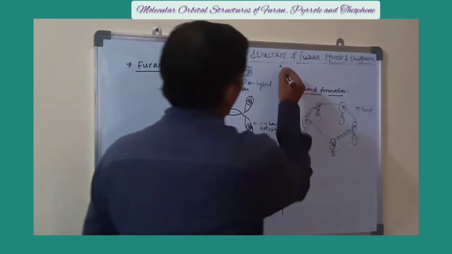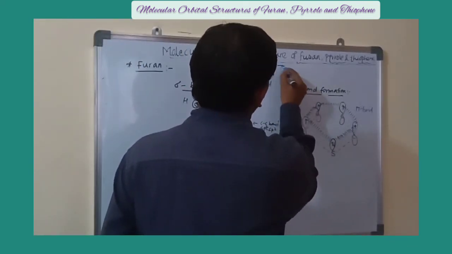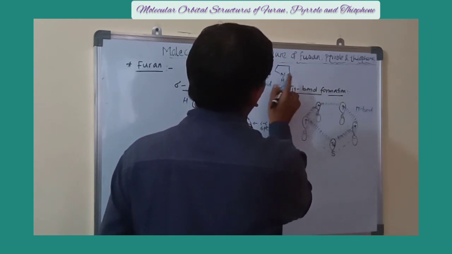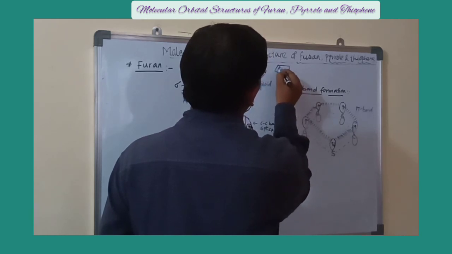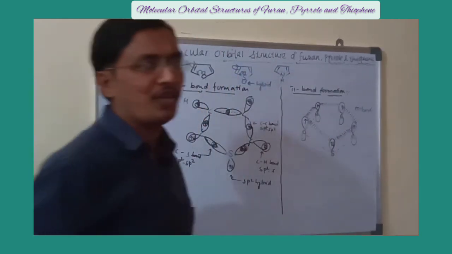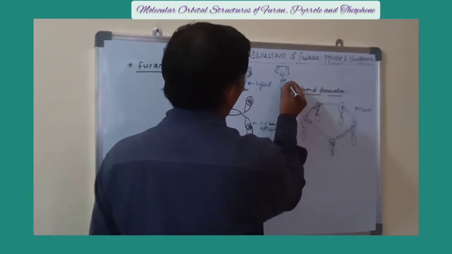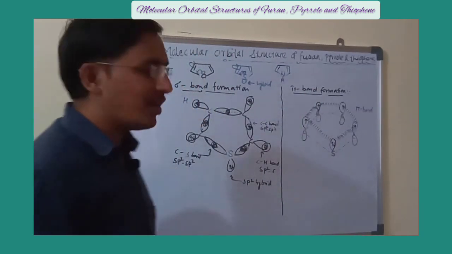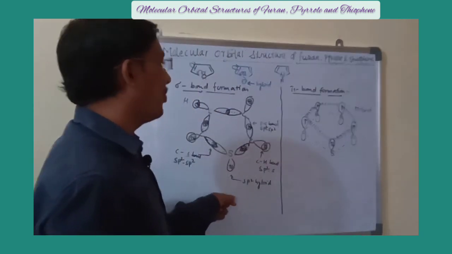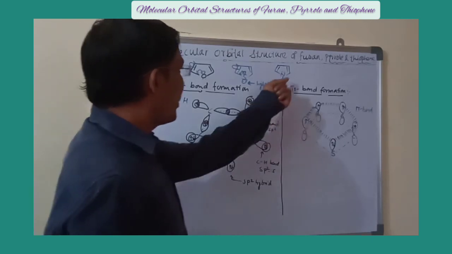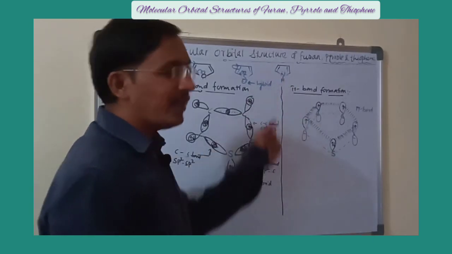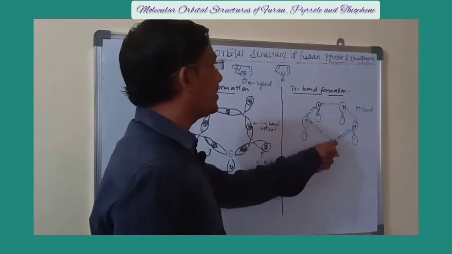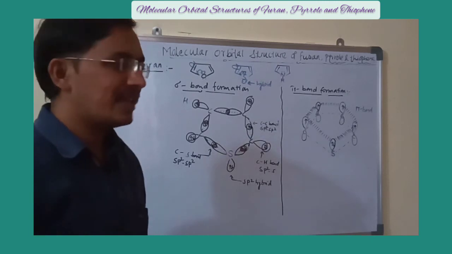And for pyrrole, there is a slight change. In the case of pyrrole, there is an NH bond instead of the lone pair which is present outside the ring in the case of furan and thiophene. Here this is the NH bond. We have to explain this NH bond. In the case of nitrogen, there is one electron in the hybrid orbital. If you take nitrogen here, there will be one electron and that will overlap with the hydrogen. That is the change. The remaining part for pi bond formation is exactly the same.